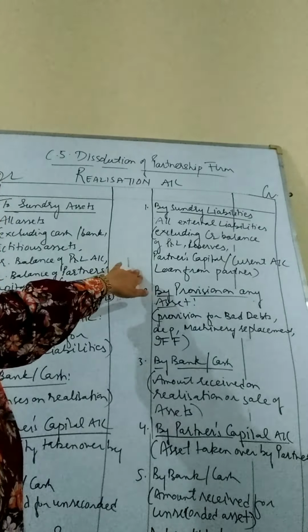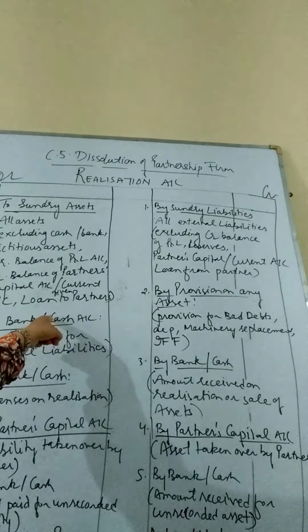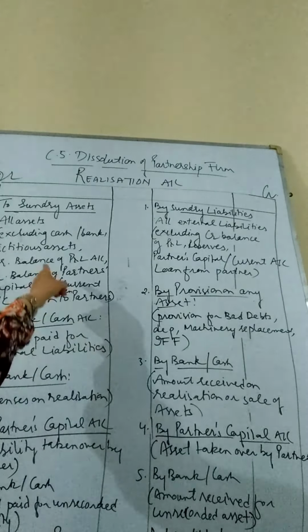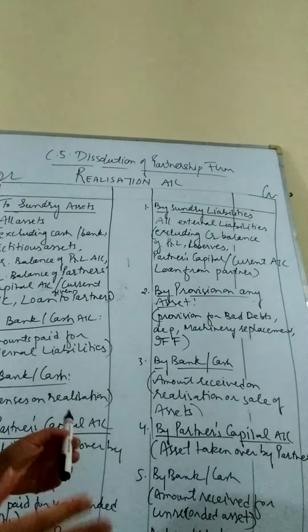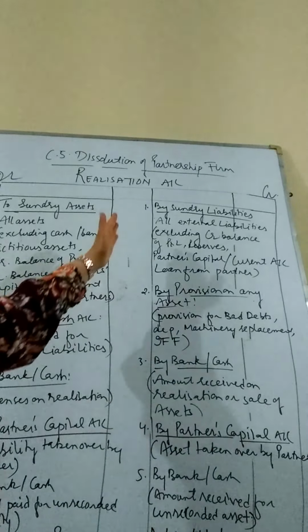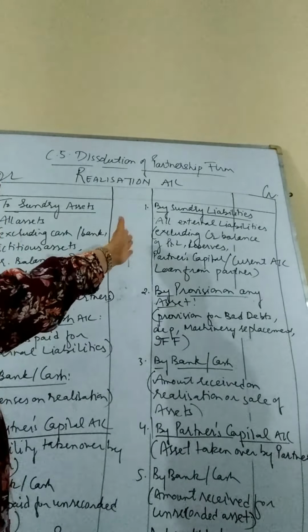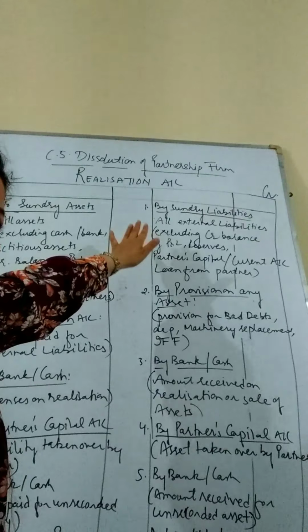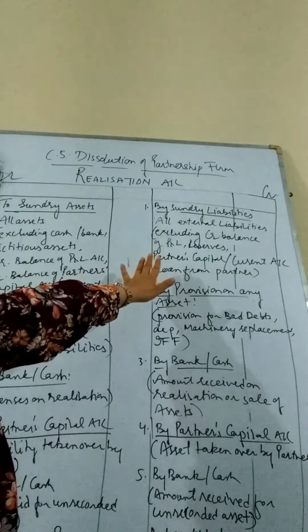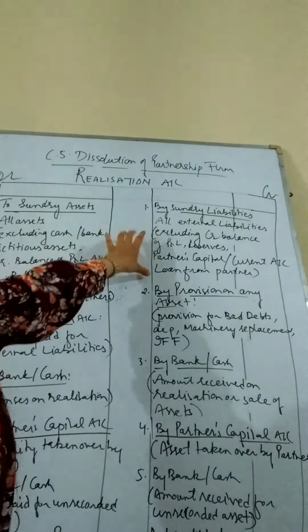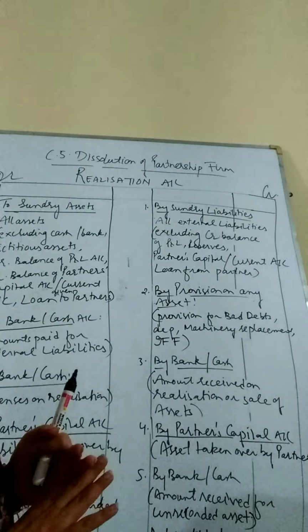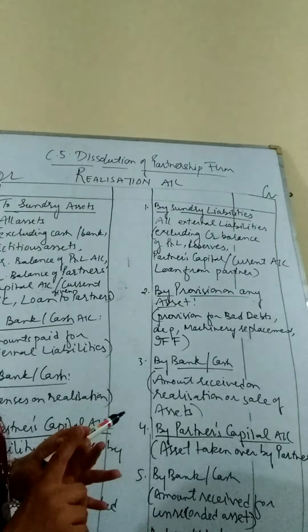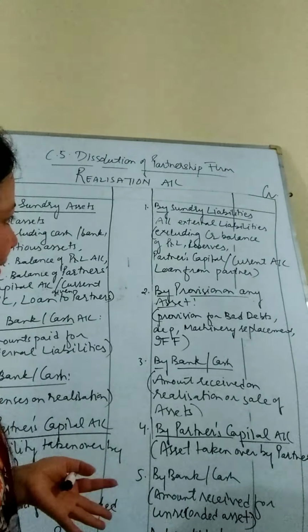Loan taken from the partners will also not be transferred. If loan given to the partners was not a transferable thing in the sundry assets, then loan from the partners, which is a liability, will also not be transferred in the sundry liabilities. A separate loan account shall be prepared. We're going to repeat these once more. By sundry liabilities, we will transfer all the liabilities which we have to pay. But these liabilities will be excluded. What are they? Any accumulated reserve will not be transferred. Credit balance of P&L account will not be transferred.